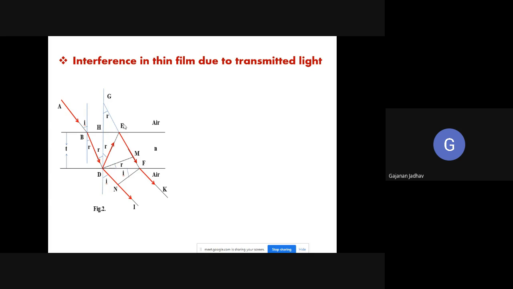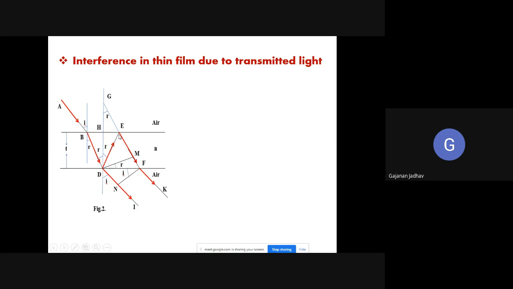So here again I have taken this as a thin film. These are the two surfaces of the thin film: this is the upper surface, this is the lower surface. t is the thickness of this thin film and n is the refractive index. When the ray AB falls on that surface at point B, then what happens? It is transmitted through it. After transmitting, it falls on the lower surface of the thin film at point D. Again it gets reflected, again falls on the inner surface of the thin film. Again it gets reflected. Here partial reflection will be there.